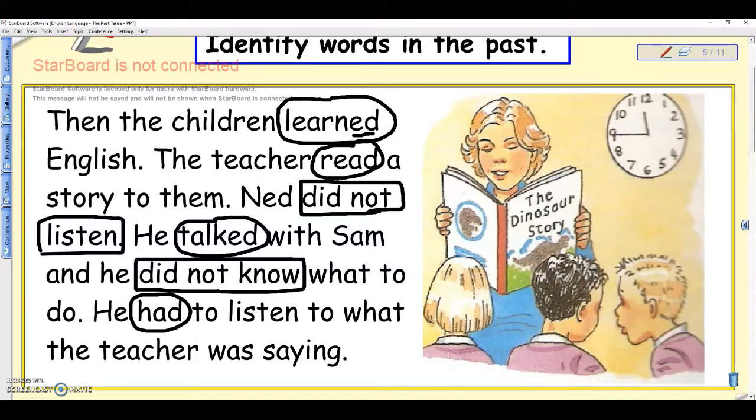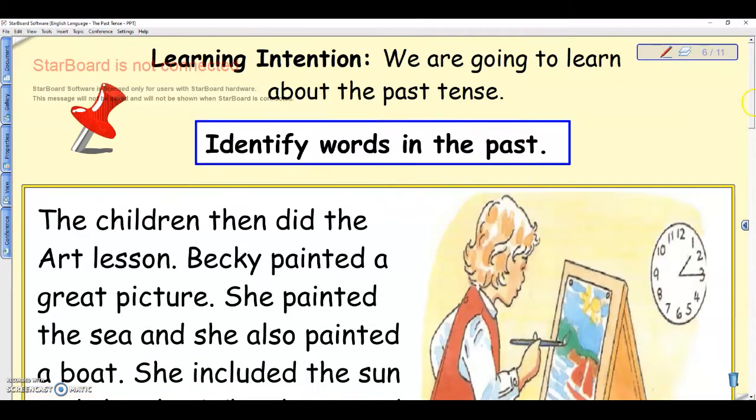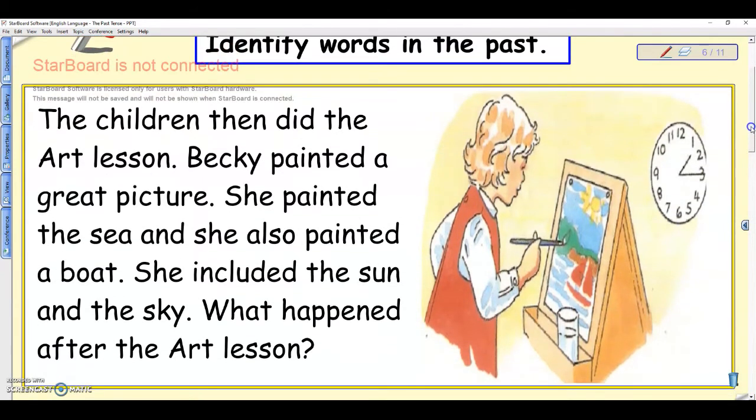Okay? Right, I'm going to move to the next part of the text. The children then did the art lesson. Did is the past tense of do. Alright? Today I do my homework. Yesterday I did my homework. It's past tense. Becky painted a great picture. She painted the sea and she also painted a boat. She included the sun and the sky.